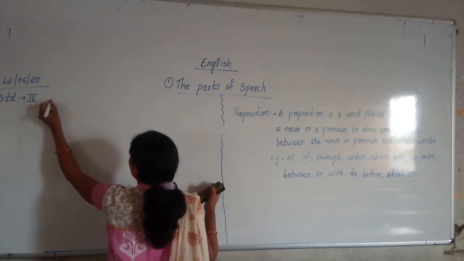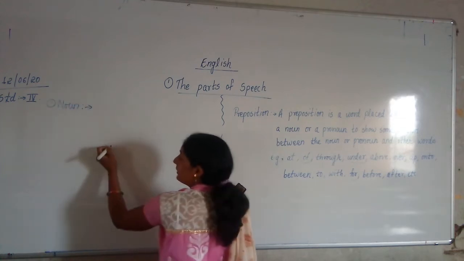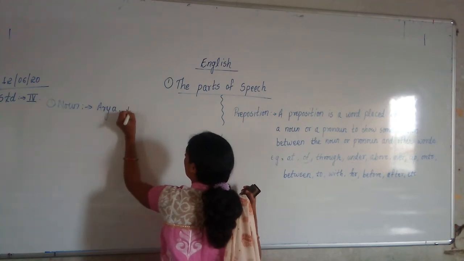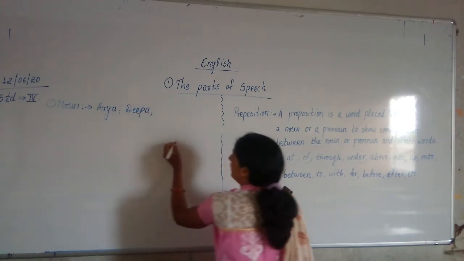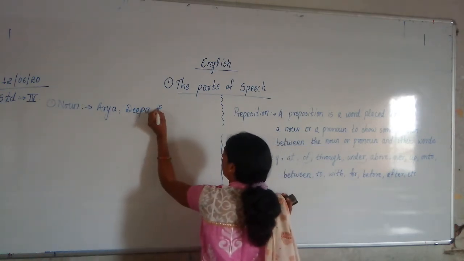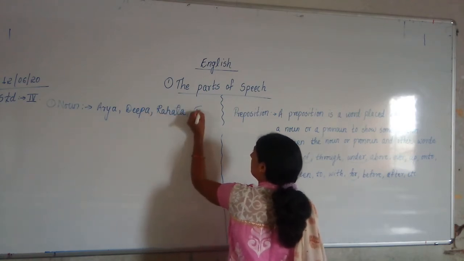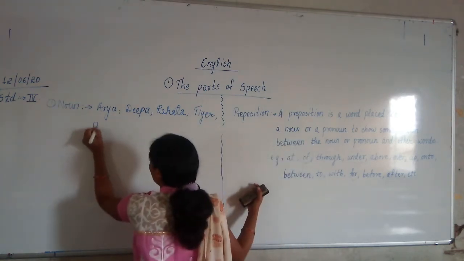For example, first, noun. What are examples of nouns? For example, Deepa. Now, take the name of a place, for example, Rahata. Then tiger, peacock.